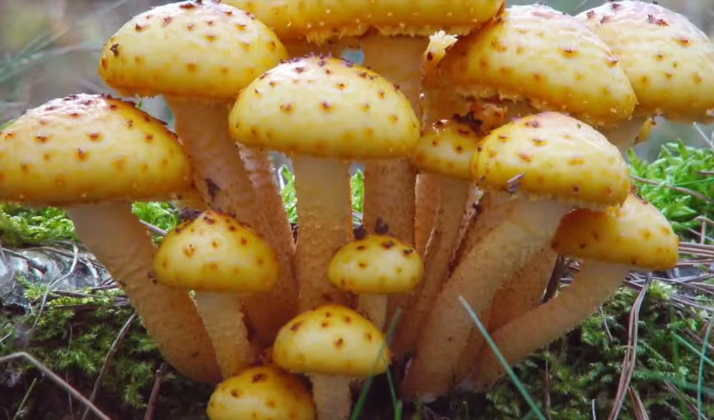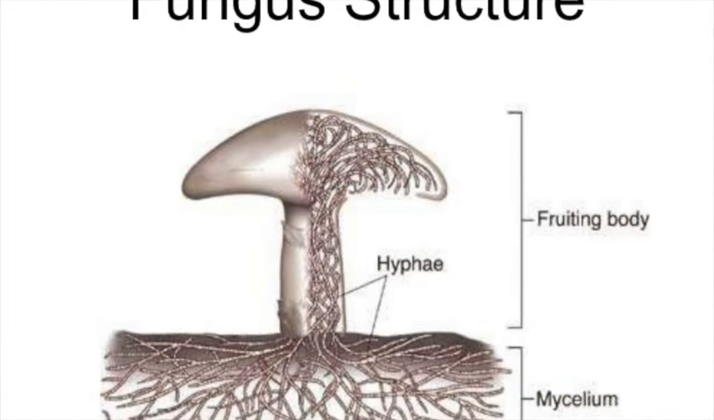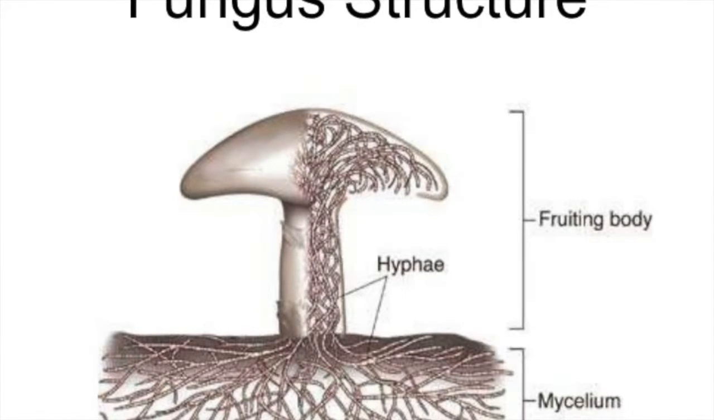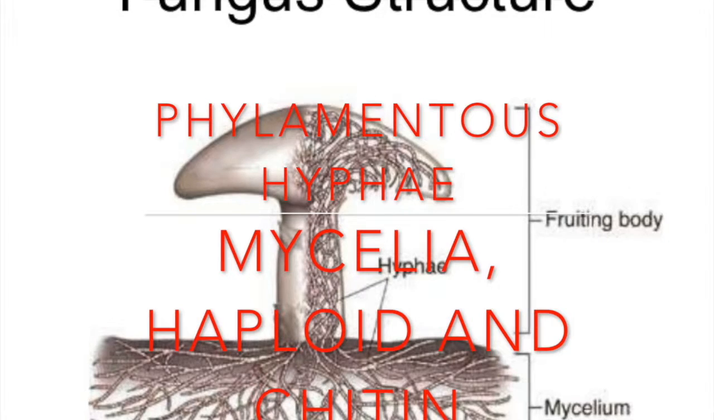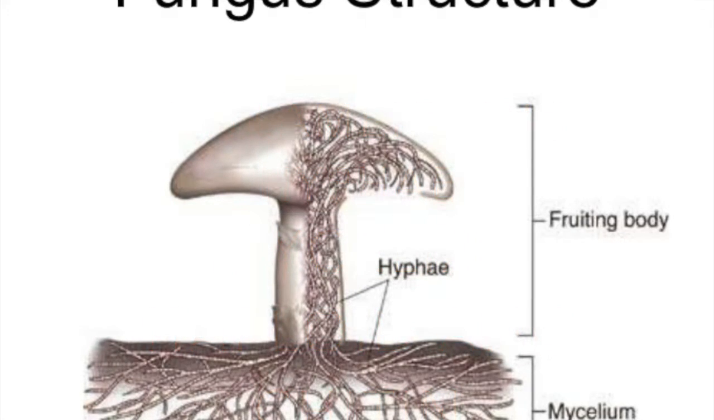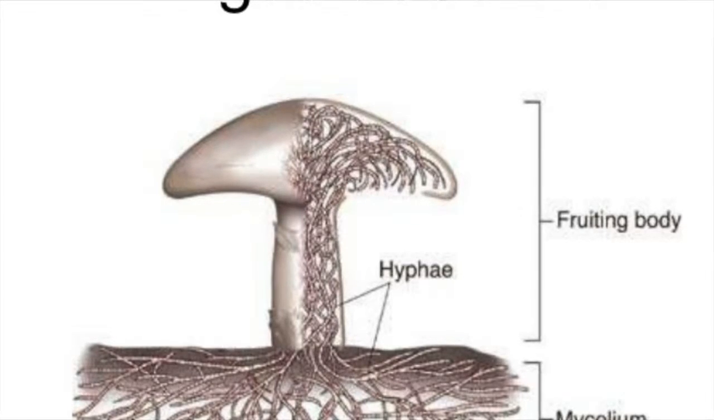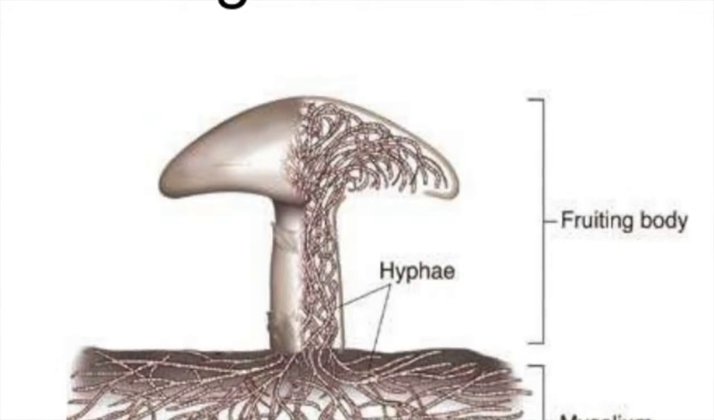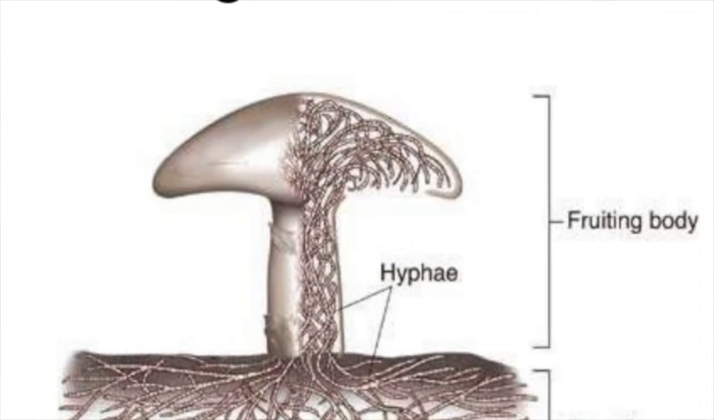Now we'll proceed to talk about fungi. Fungal bodies generally consist of filamentous hyphae, which are either multicellular or multinucleated, and they create a body called mycelia. Their nuclei are generally haploid. Chitin surrounds the fungal cells, and they feed by secreting digestive enzymes outside their bodies and absorbing the nutrients.